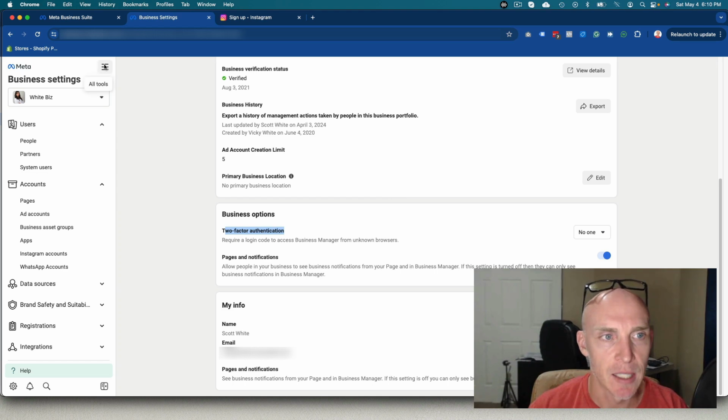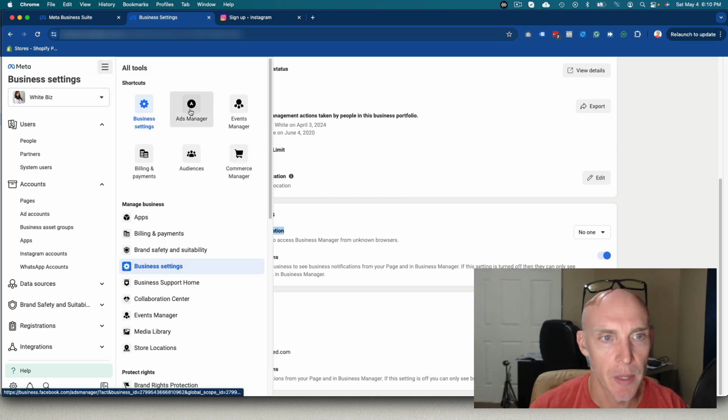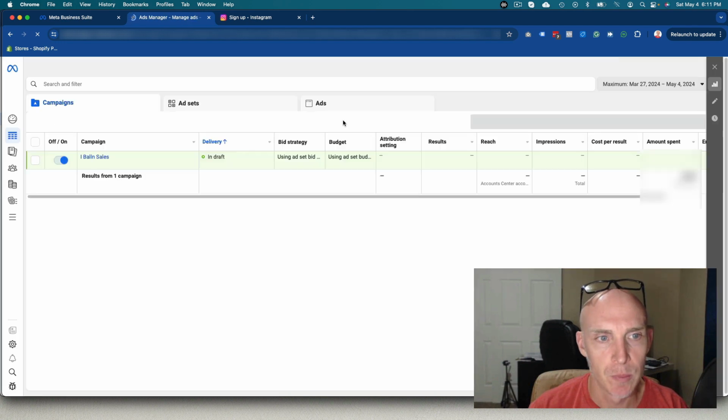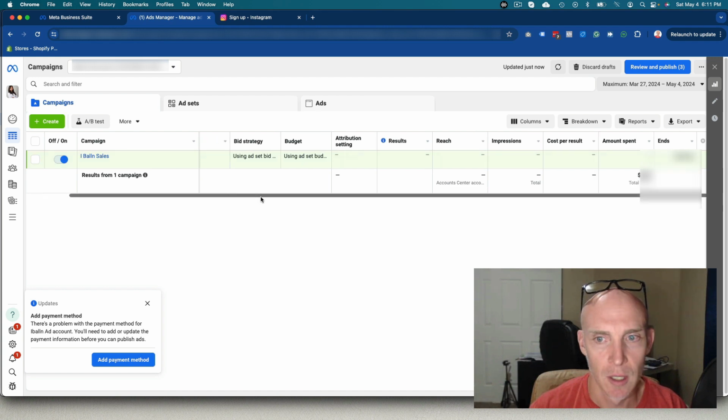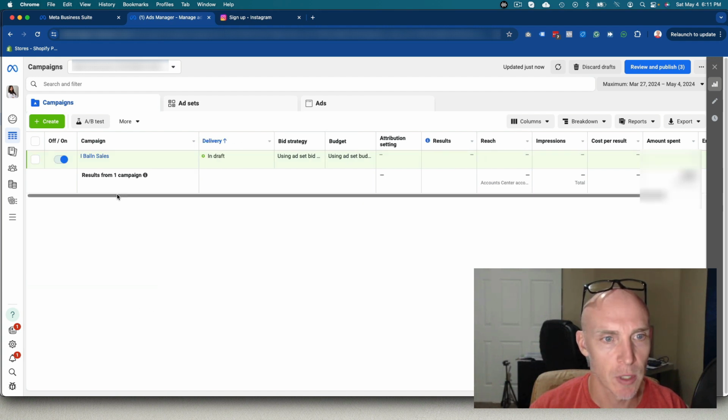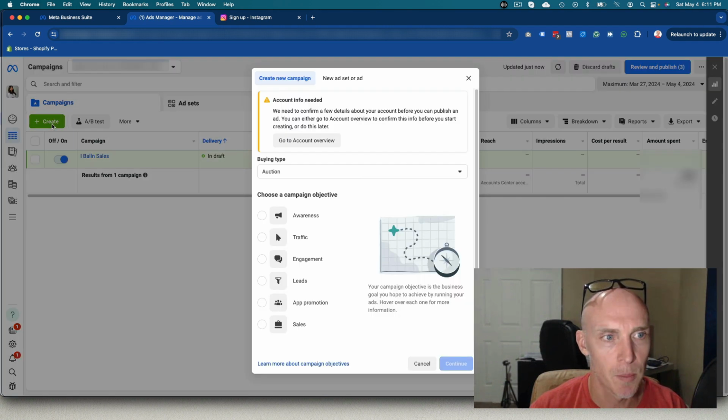Setting up ads in Facebook or Meta, you want to just go into Ads Manager. Assuming that you have your account set up in here, we're just going to come in here to eyeball an account, which is just a makeshift basketball training organization I set up. So create. So again, when you create an ad, you want to think, what is the goal of the ad?